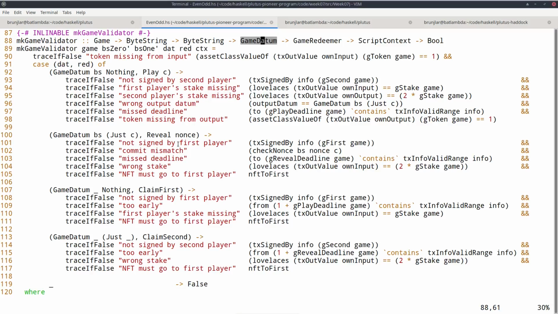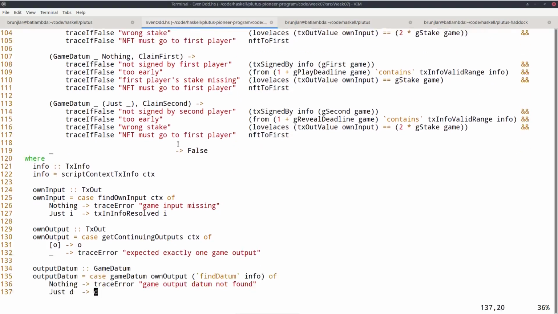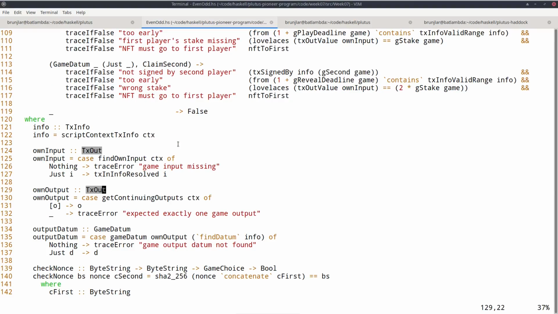Then the usual datum, redeemer, and context. Let's look at some helper functions first. So info as before, ownInput and ownOutput also as before. So this should never fail because we are in the context of validating the usage of a UTXO. So there should always be an ownInput, the input we are presently validating. OwnOutput, if we are in a case where we are not done yet, where the game isn't over, we want that there is a new UTXO carrying the NFT with the updated datum.